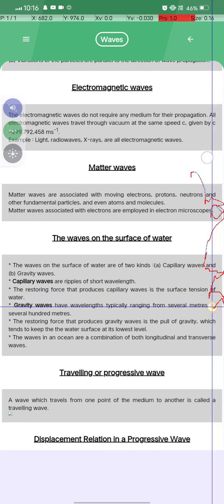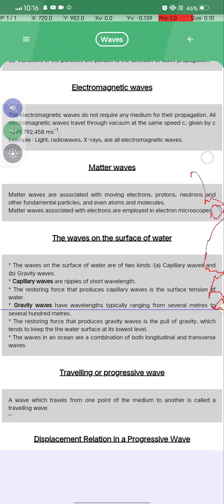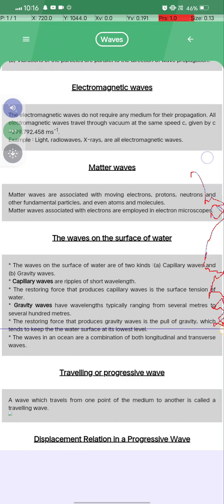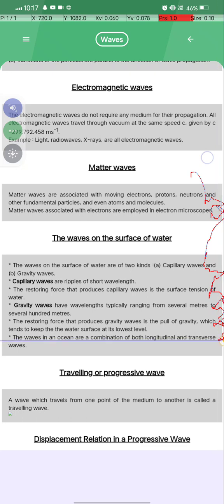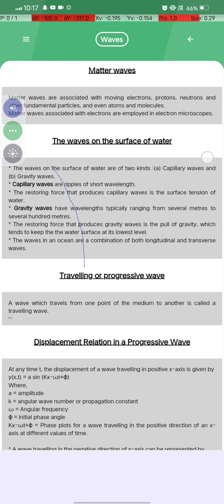Gravity waves have wavelengths typically ranging from several meters to several hundred meters. The restoring force that produces gravity waves is the pull of gravity, which tends to keep the water surface at its lowest level. Okay, the waves in an ocean are a combination of both longitudinal and transverse waves. Okay, अब traveling और progressive wave क्या होता है?